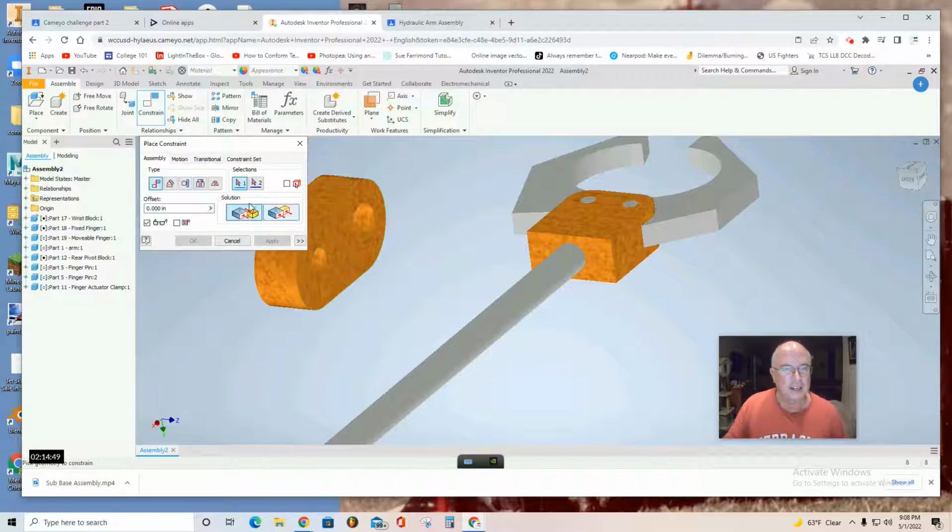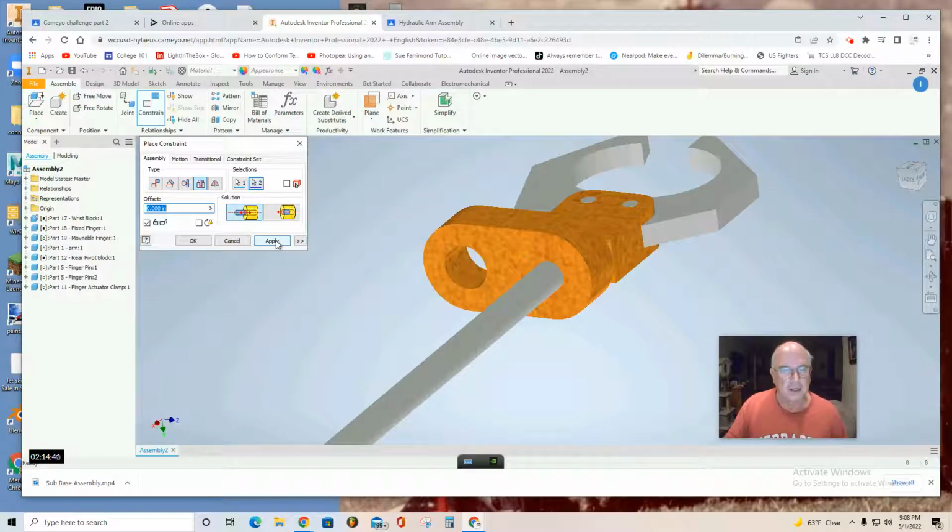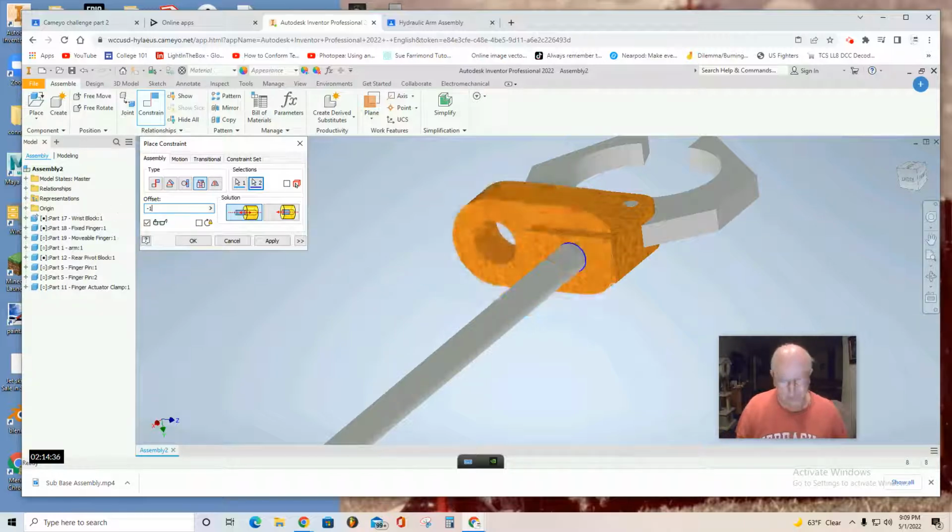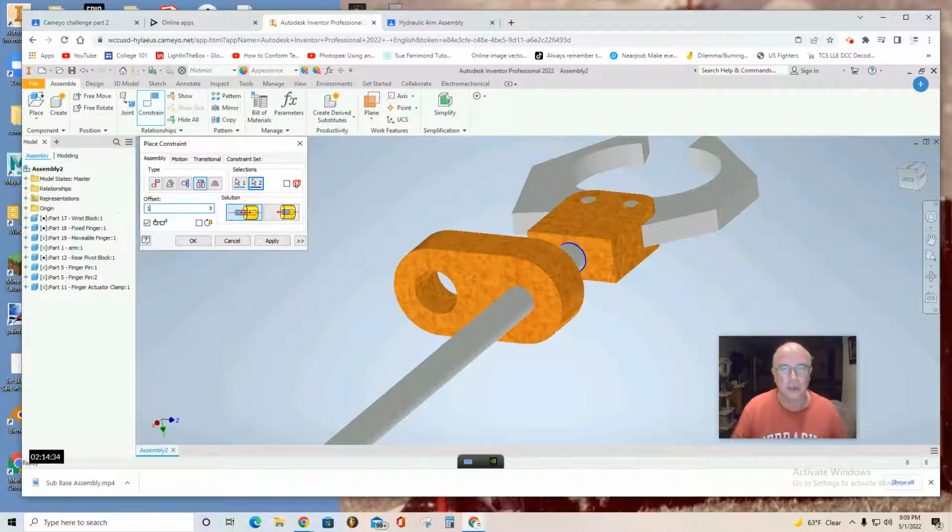Constrain, insert this hole and this ring here, click, and offset by 1 inch, and apply. And use the angle tool, select the angle tool, solution 1.